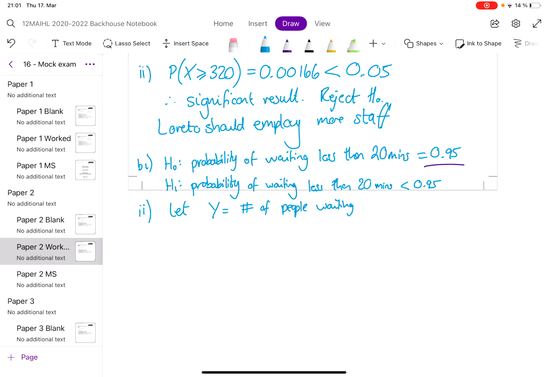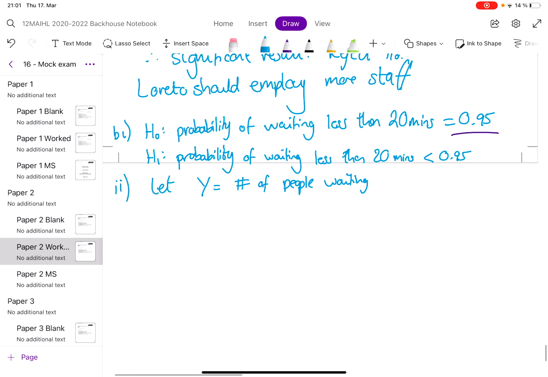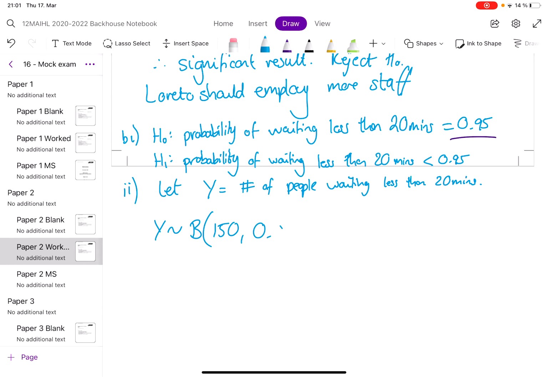I think, because I'm talking about less than 20 minutes in my hypotheses, I'm going to do the same. We're waiting less than 20 mins. Okay, I think this is approximated by a binomial distribution. There were 150 people. And according to my null hypothesis, the probability should be 0.95.